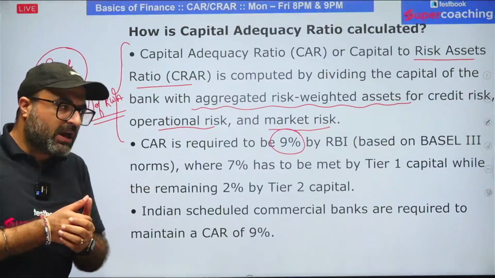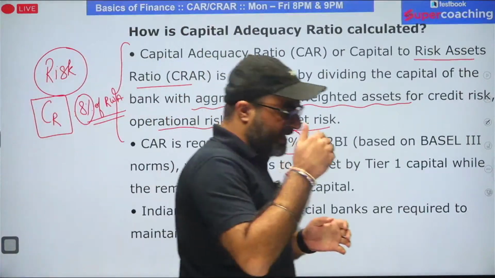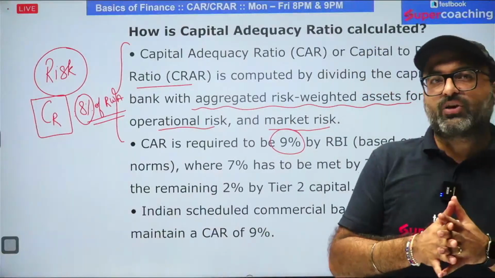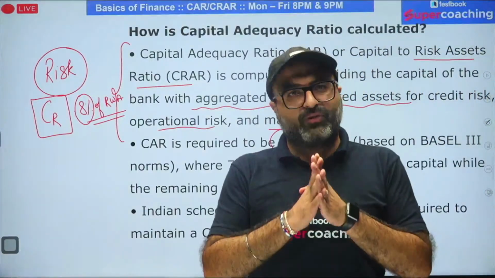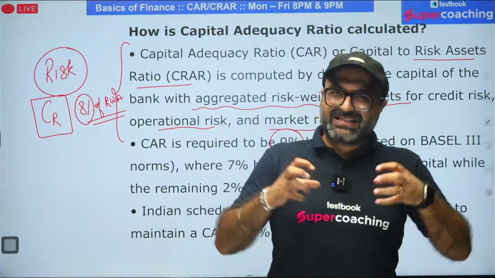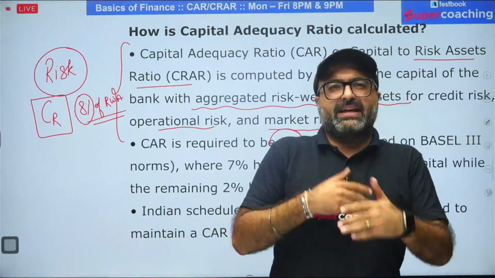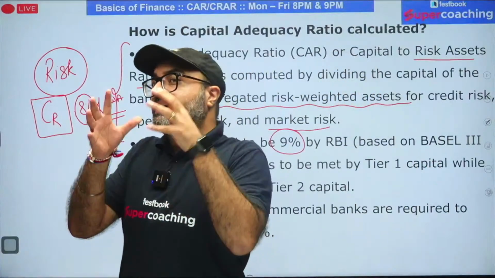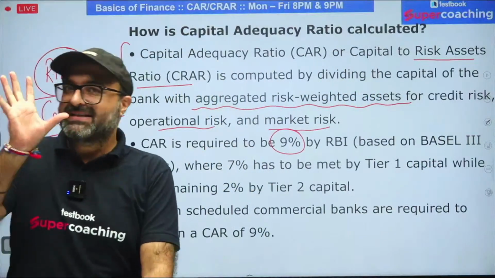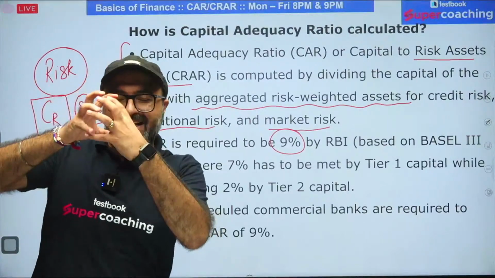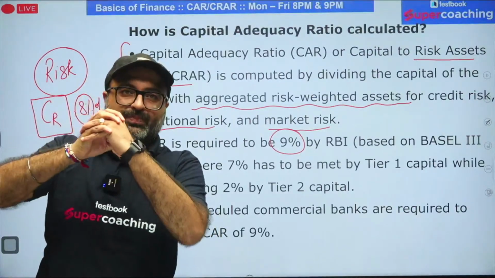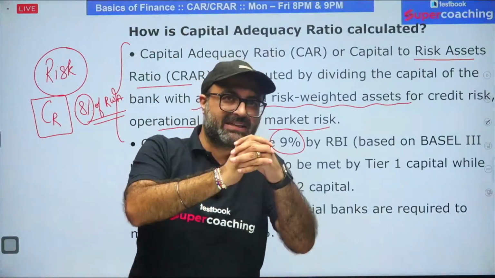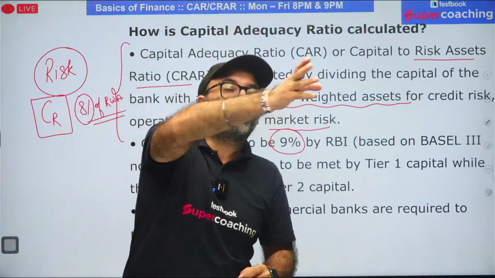In order to counter the bank's credit risk as well as the operational risk and market risk, every bank will calculate its risk beforehand. That means bank will sit tight, and for the next quarter, for the next financial year, bank will first calculate the risk value. Once bank is aware of the risk value, then as per that given risk value, bank will be maintaining the reserves, and that too out of its capital.